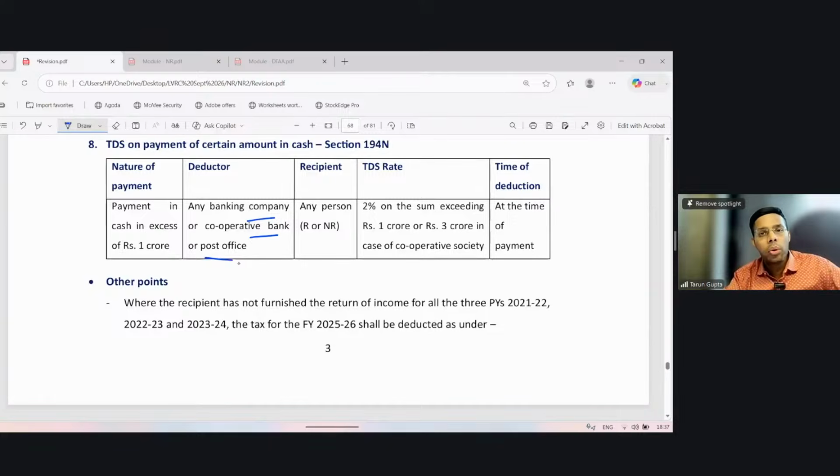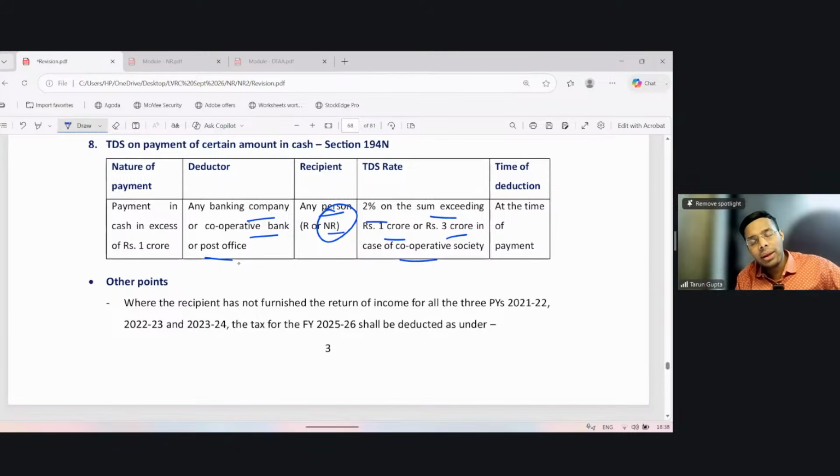Only from these sources you can withdraw the cash. Recipient may be R or NR. So even if an NR has withdrawn cash from an Indian bank, then such bank shall deduct tax under section 194N. TDS rate is 2% on the amount withdrawn in excess of 1 crore.